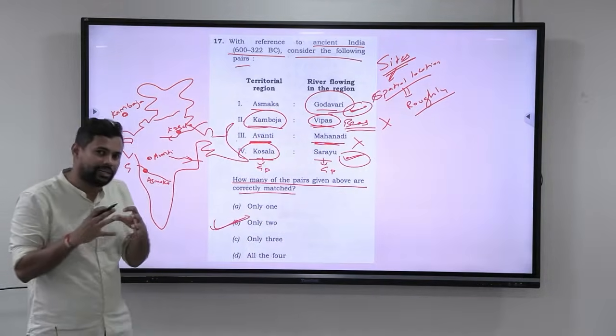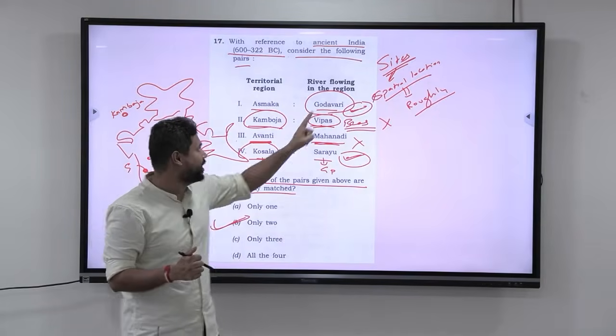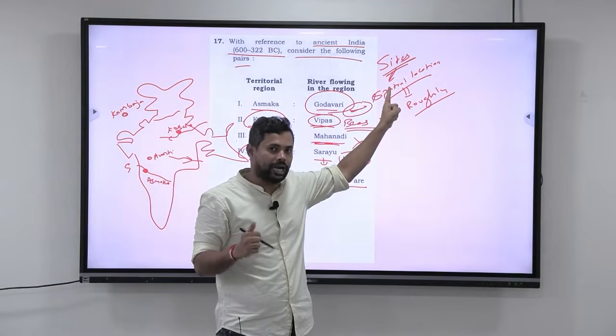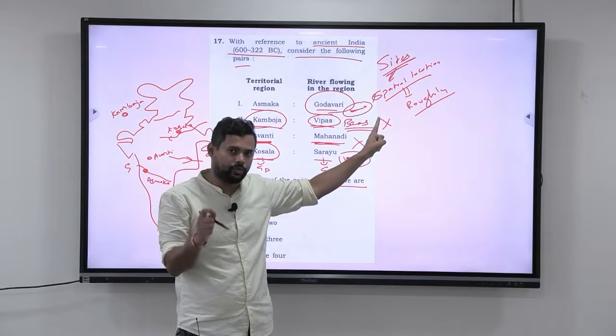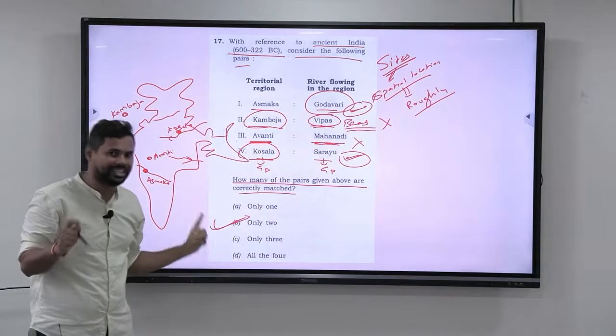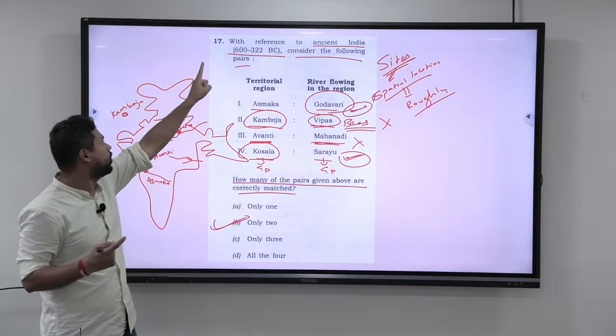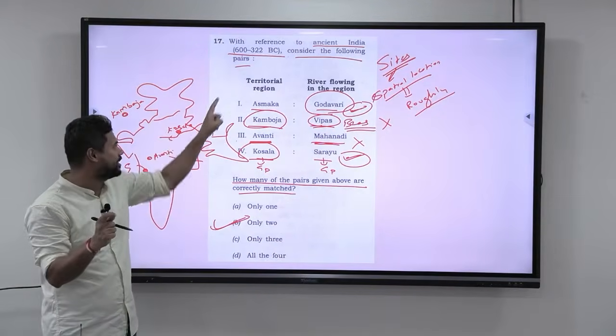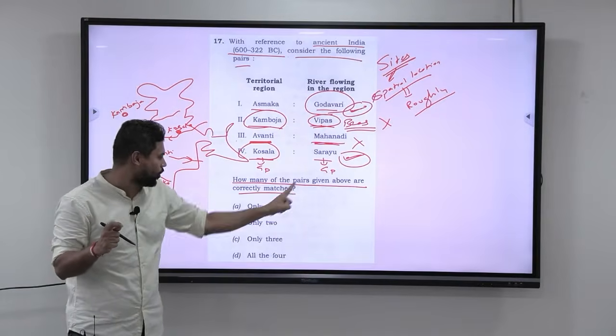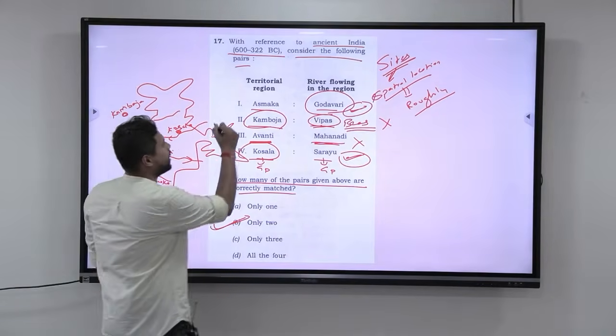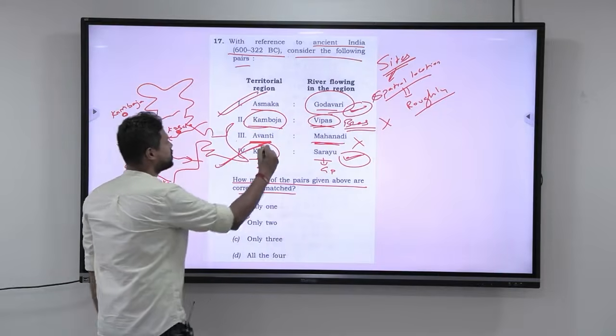Okay. Now the takeaway from this is, whenever you read an ancient site, understand their spatial location properly. If you understand the spatial location, you will more or less get the answer. That is the takeaway from this question. Okay. I hope you understood this. So the answer for this question with respect to ancient India and these territorial regions, the rivers flowing, is only 2. That is, Asmaka is correct and Kosala is correct.